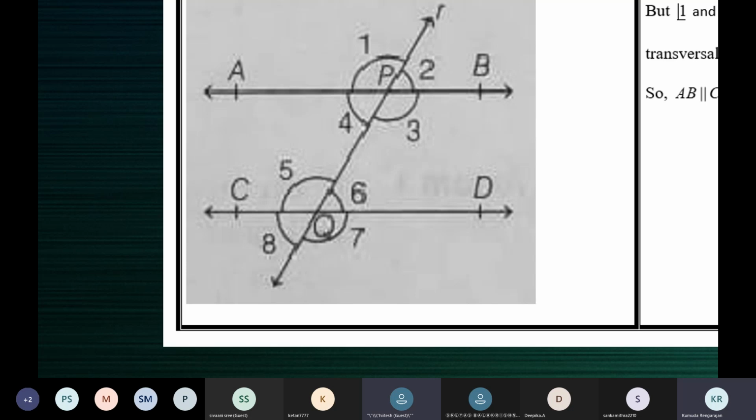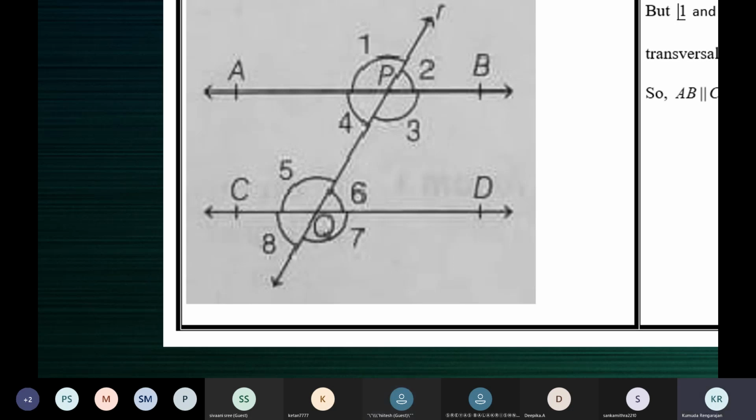Yeah, get started. Yeah, Hitesh. Ma'am, angle 4 is vertically opposite to angle 2, ma'am. Very good. So angle 4 is equal to 2. 2 is equal to 6 because they are corresponding angles, ma'am. No. How can you say 2 and 6 are equal? They are corresponding angles, but they are not equal, because the lines are not parallel.